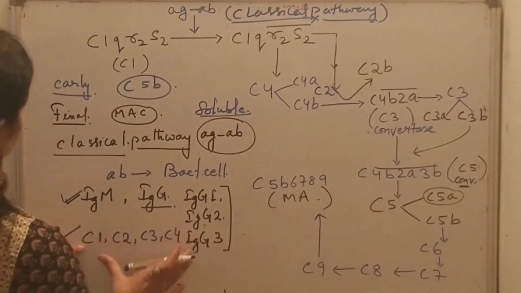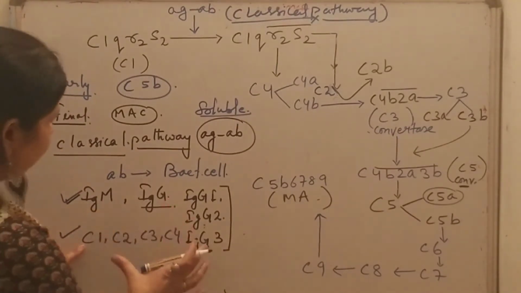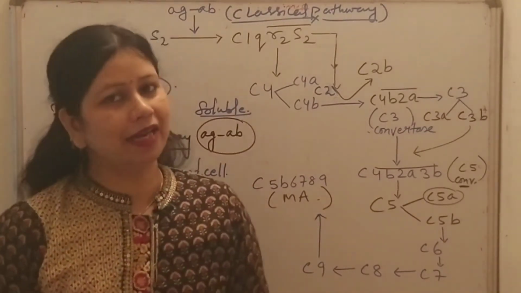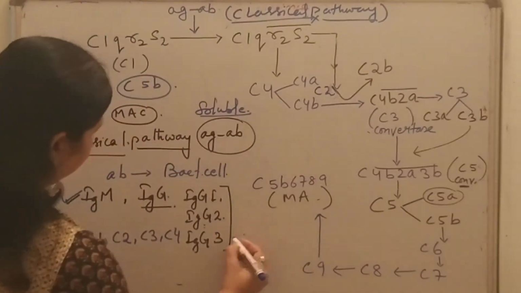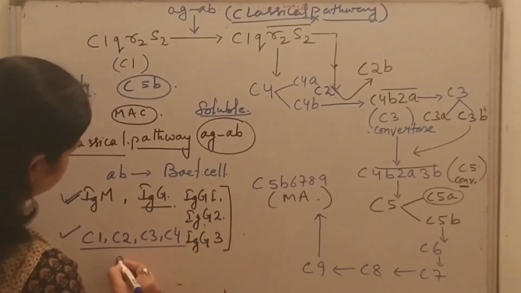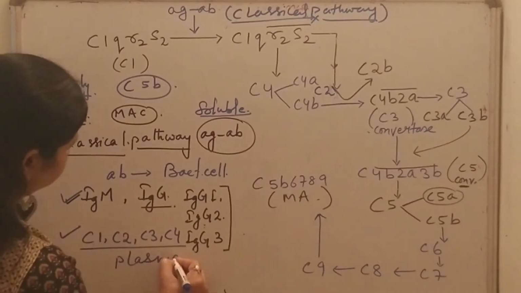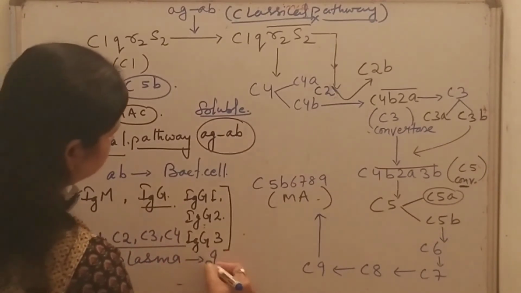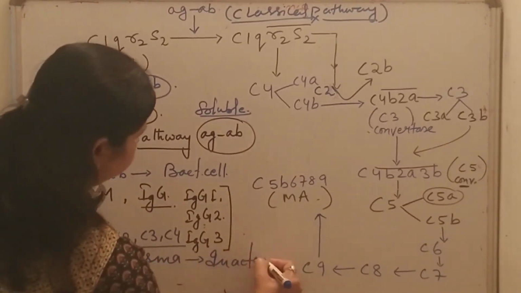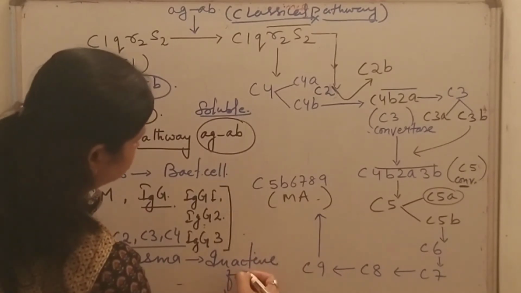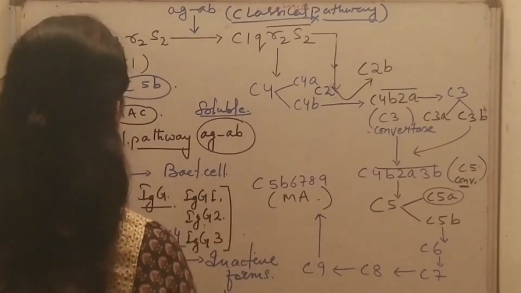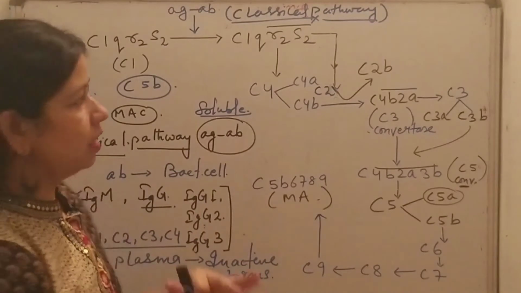These complement proteins are present in the plasma in their functionally inactive forms. Now what happens?